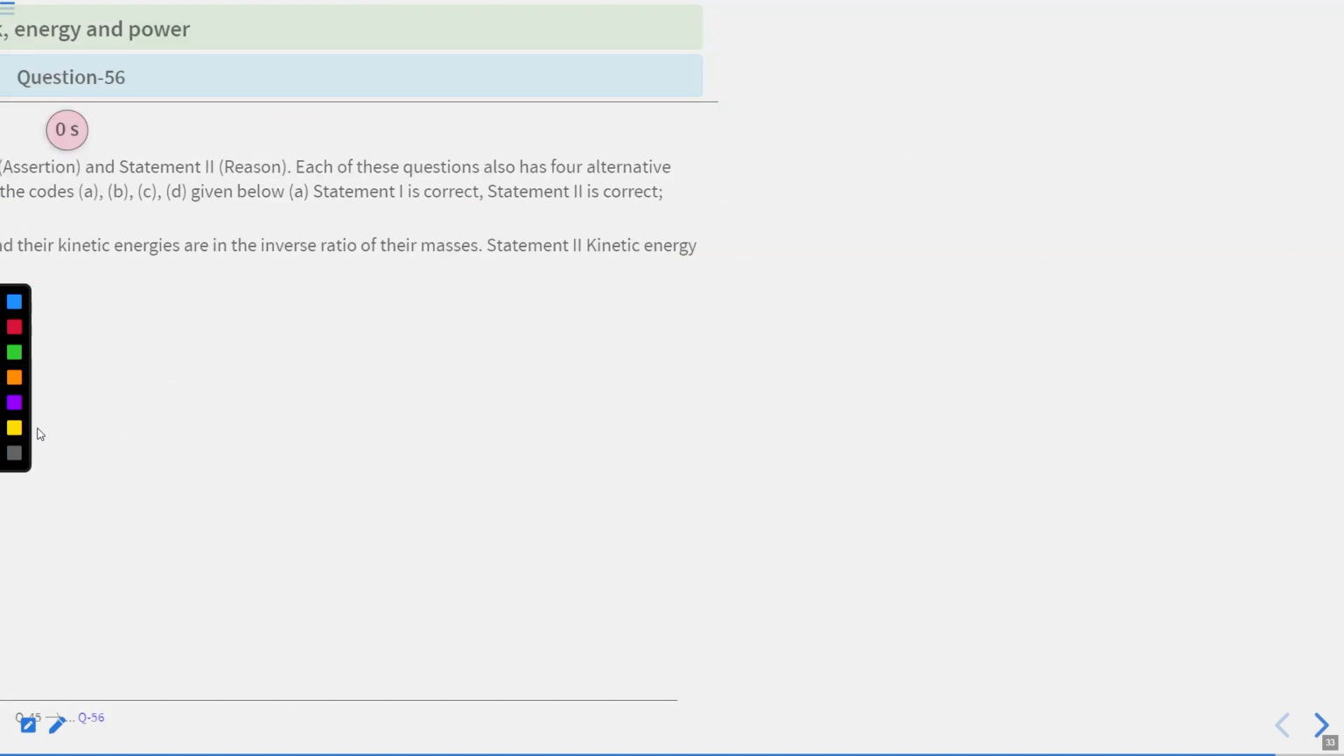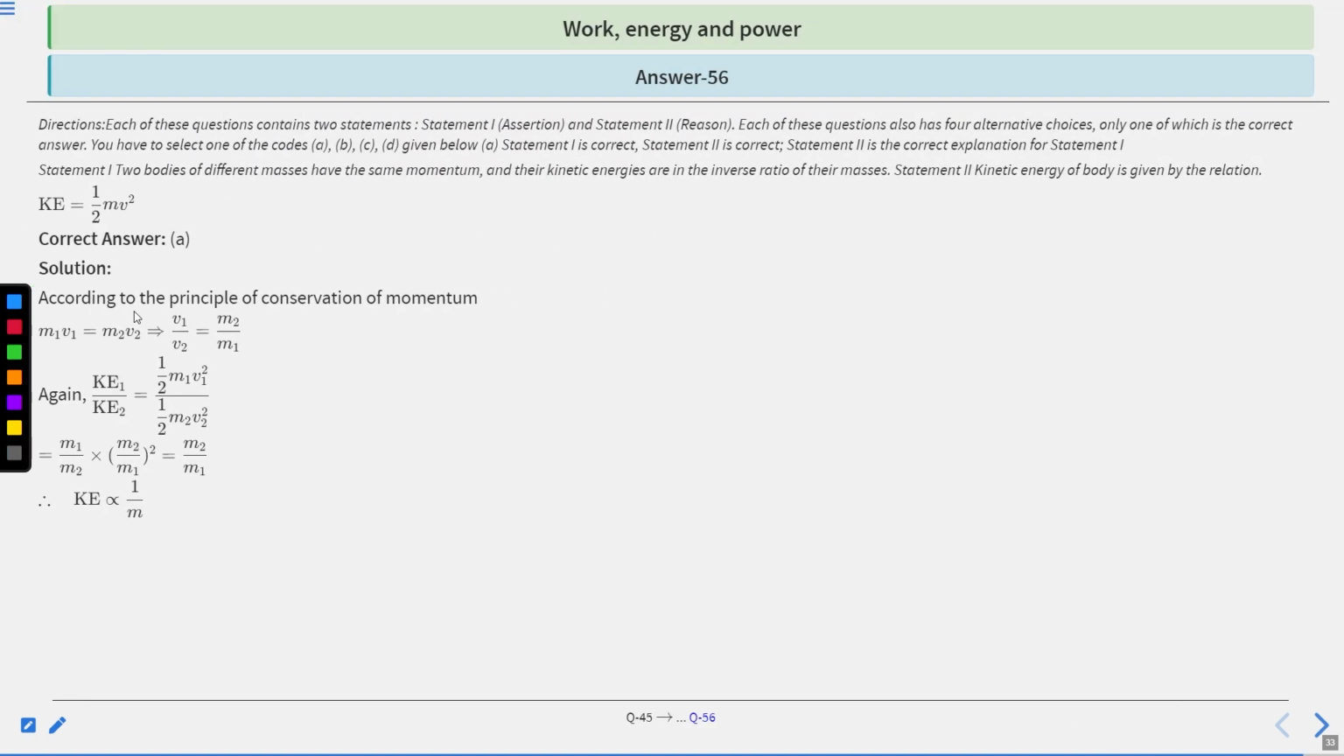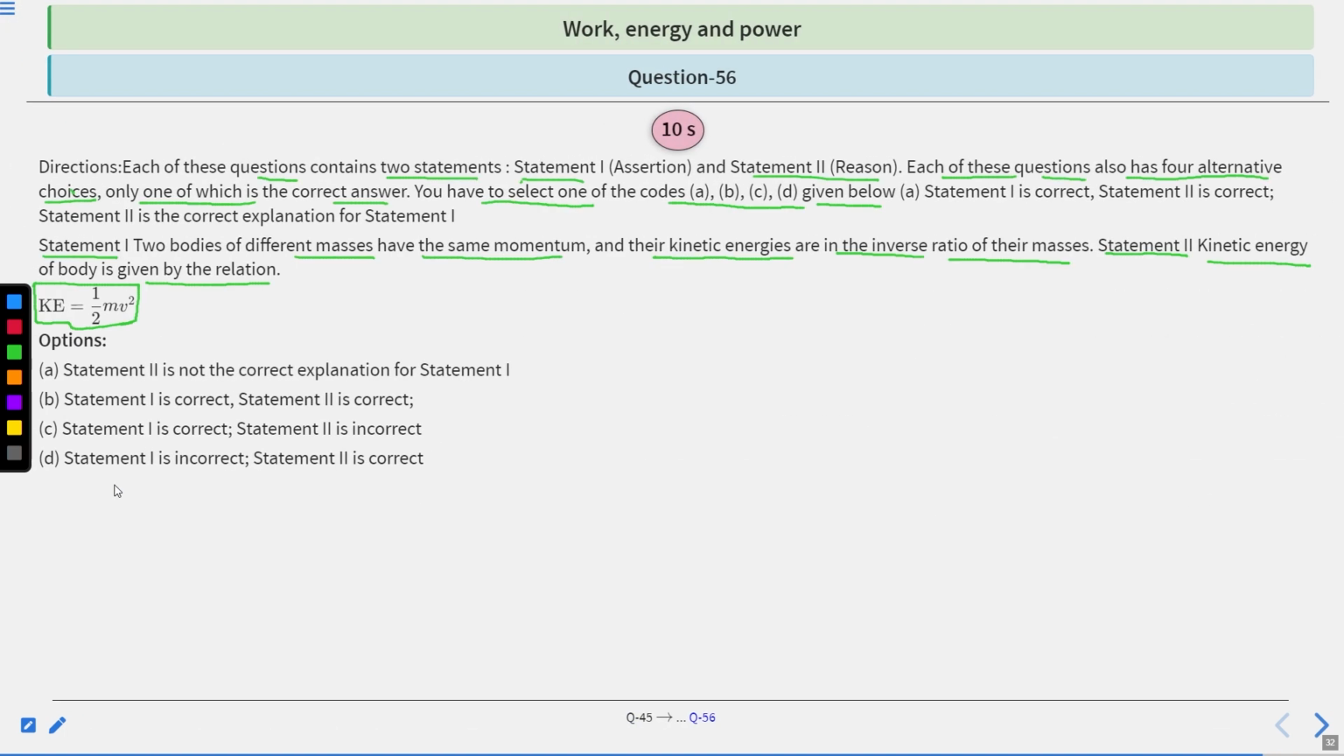Let's find the solution. According to the principle of conservation of momentum, m1 v1 is equal to m2 v2. That's why v1 upon v2 is equal to m2 upon m1. Again, kinetic energy first divided by kinetic energy second equals m1 upon m2 multiplied by m2 upon m1 whole square, which is equal to m2 upon m1. So kinetic energy is inversely proportional to m. So the first answer is correct.